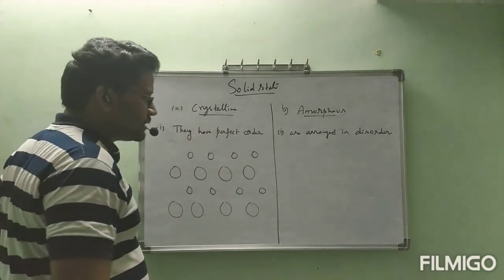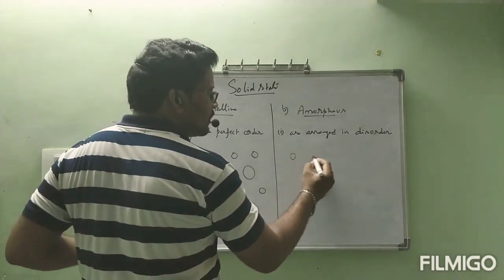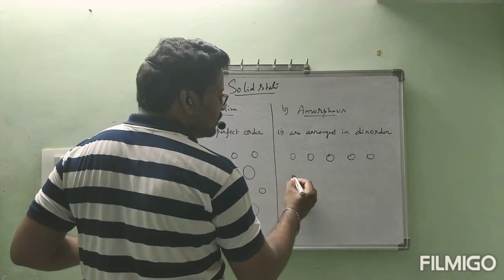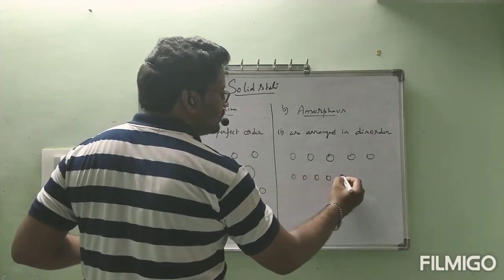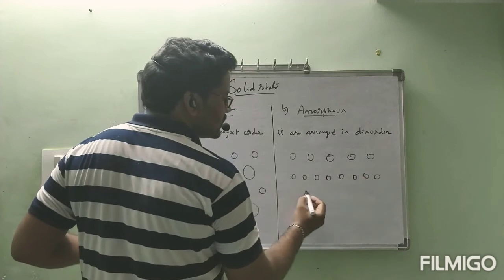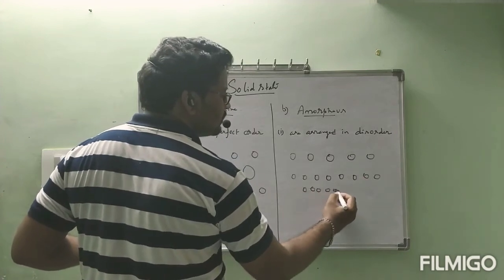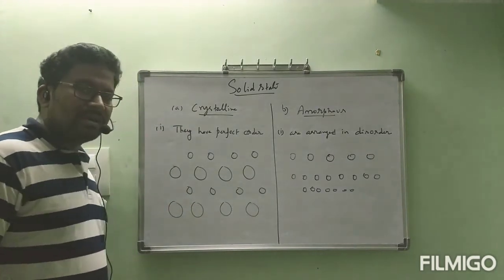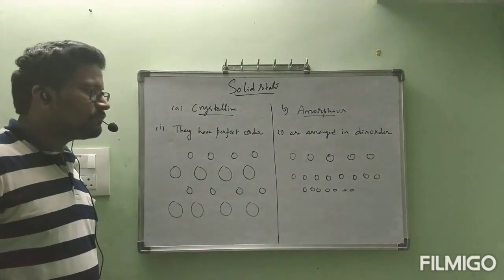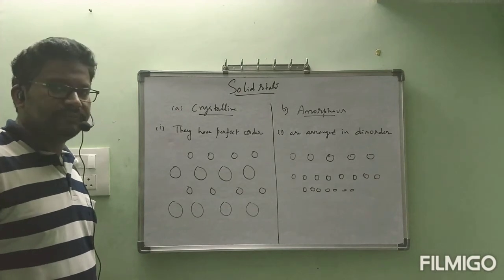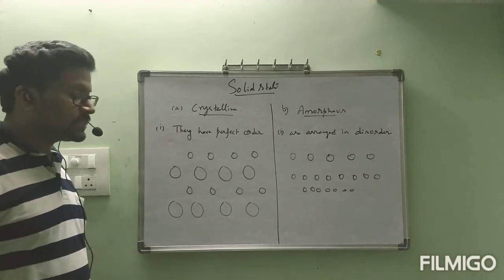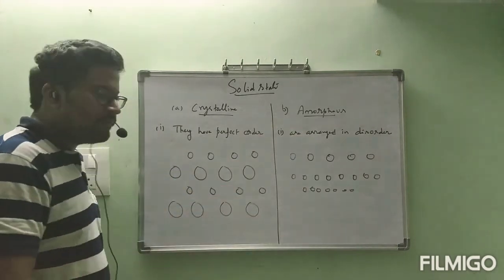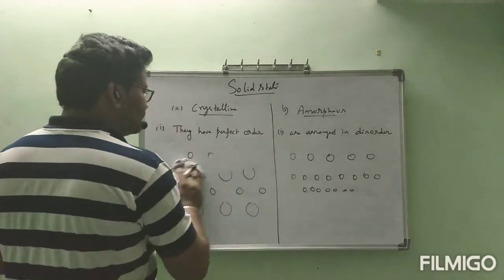But coming to amorphous, one layer has some order of particles, the next has some other order, and the third layer again some other order. Like this, there is no perfect order for amorphous solid particles. The particles in amorphous solids are arranged in disorder, but the particles in crystalline solids are arranged with perfect order. I think this explanation is okay for the first point. Okay, next one.